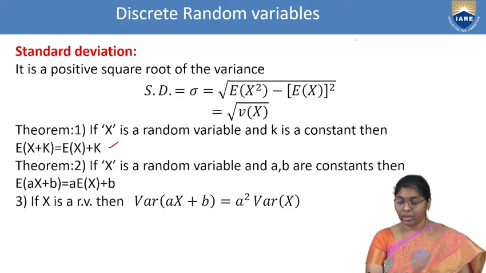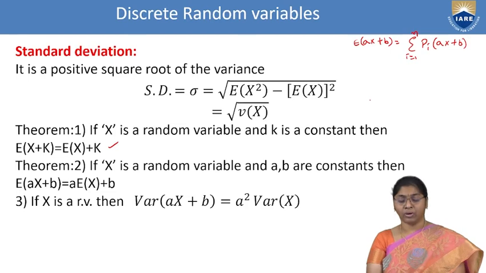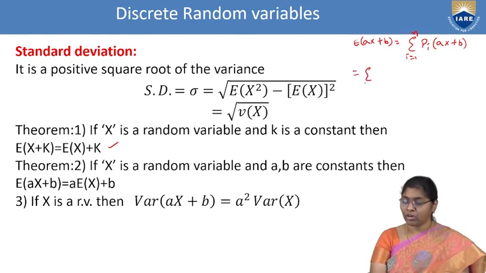That is E of ax plus b is equal to, our mean formula, summation of i equal to 1 to n pi into ax plus b. Now split into subparts: summation i equal to 1 to n pi a into xi, plus summation i equal to 1 to n pi into b.